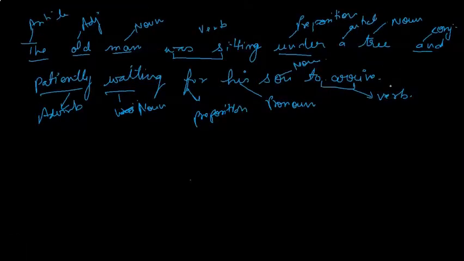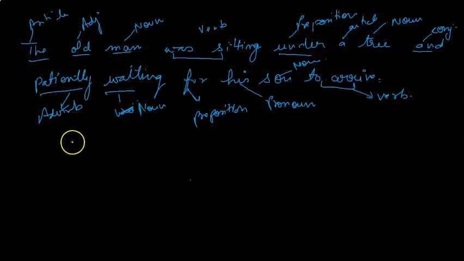See how different parts of speech combine together and make a sentence meaningful and beautiful. Same way, but again, one part of speech, if it is playing one role in one sentence, it may play a different role, or it may become a different part of speech in another sentence. It totally depends on how it is used in a sentence.